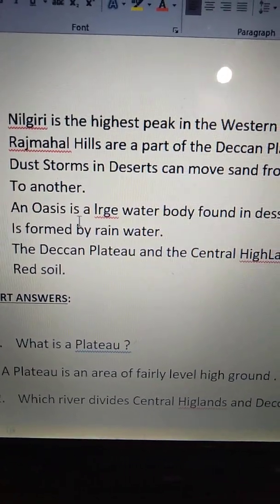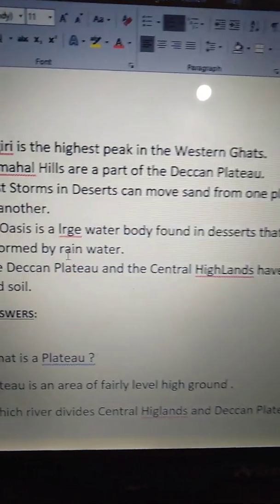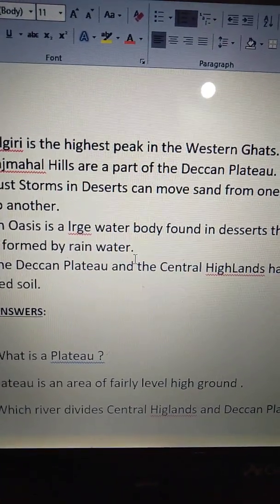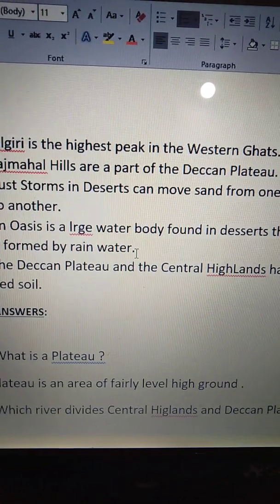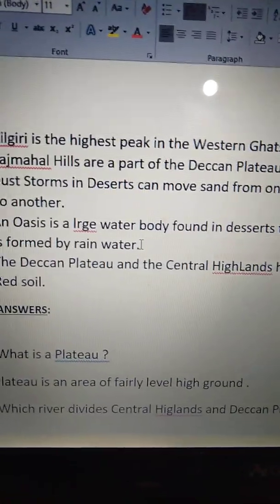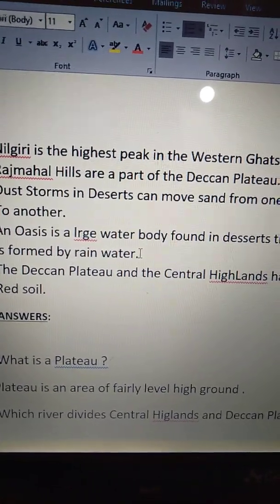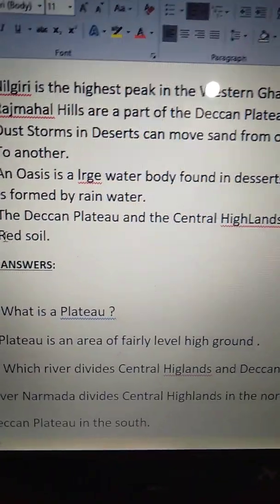An oasis is a large water body found in deserts that is formed by rainwater. No, this is not formed by rainwater. An oasis is a water body we can find in deserts, in underground parts. Okay, so this statement is false.